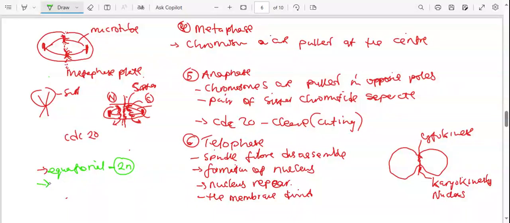Then meiosis, just for your information, is called reduction. So this one is equal division, that one is a reduction, and we'll explain why it is a reduction division. It will result in two daughter cells.